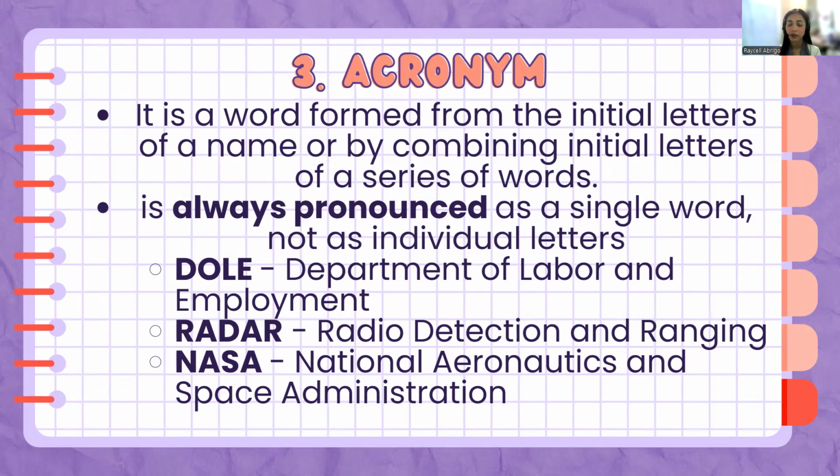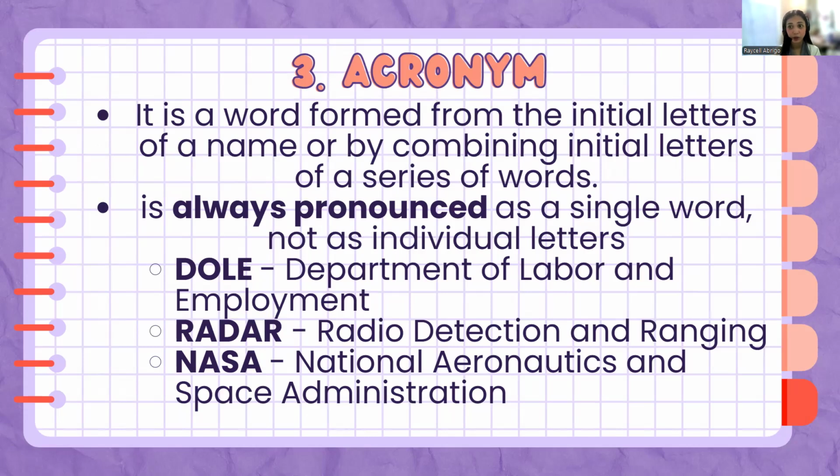Like, for example, the word DOLE. We don't spell out D-O-L-E, we say dole, for Department of Labor and Employment. Radar, we say radar, as radio detection and ranging.